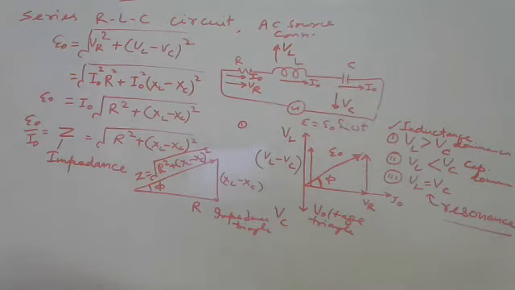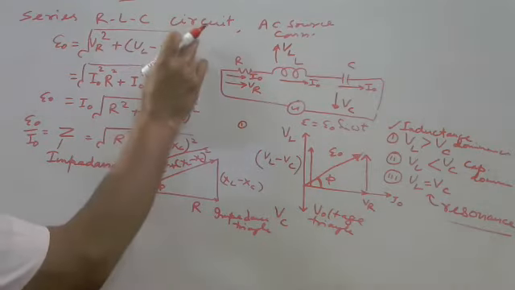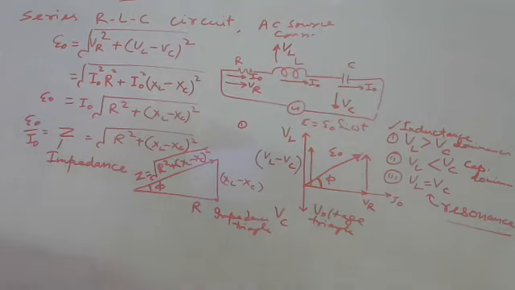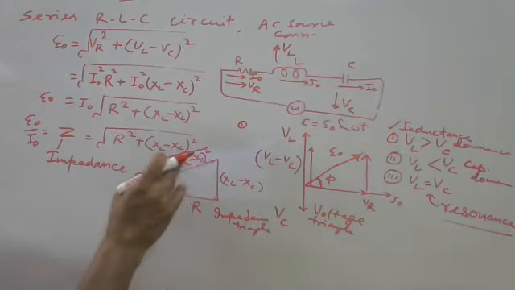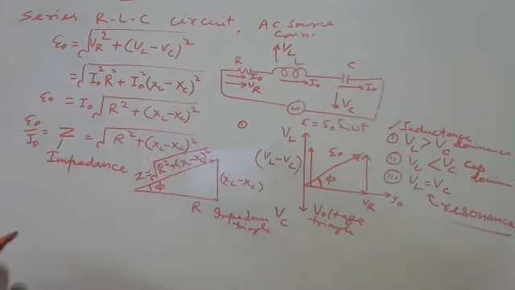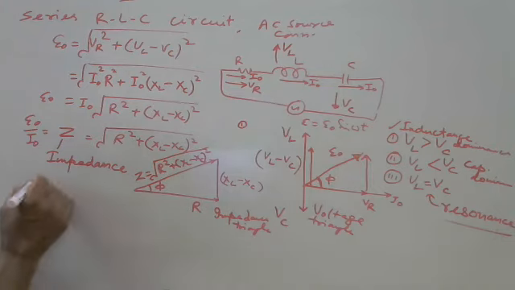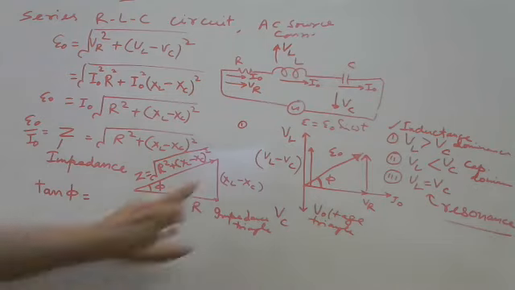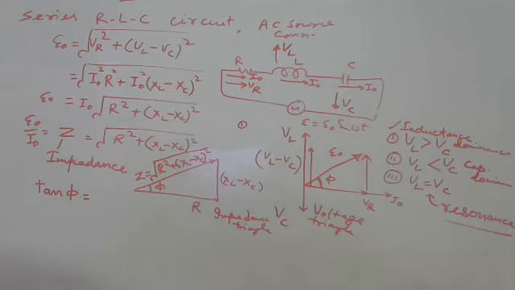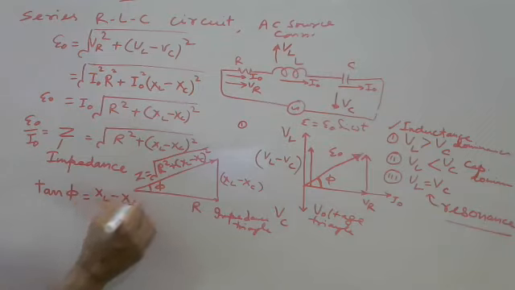Now, you can write in voltage also, you can write in impedance also. Both are same thing. And suppose I am using here this trigonometry, tan phi equal to what? The perpendicular upon base: XL minus XC upon R.